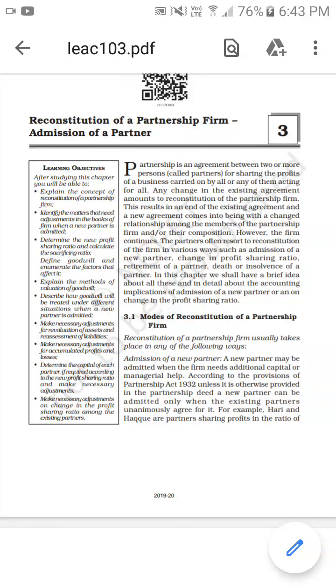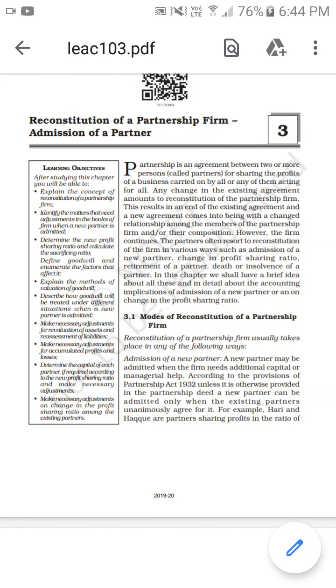So, in part B, we finished the financial statements of a company, tools for financial statement analysis, and the cash flow statement. Okay. So today we are going to start a new chapter in part B.